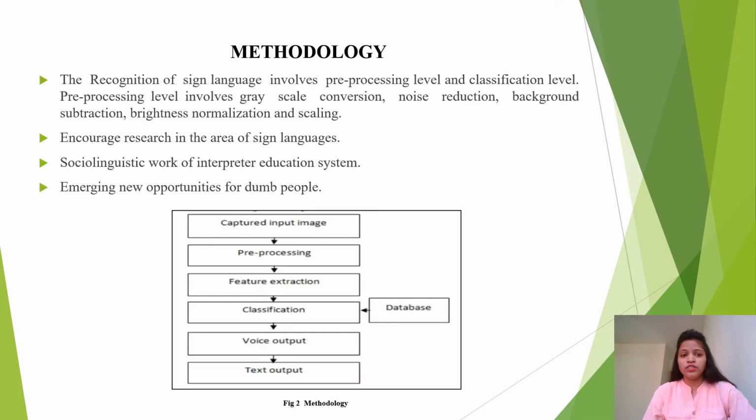This is the methodology. The recognition of sign language involves pre-processing level and classification level. Pre-processing level involves grayscale conversion, noise reduction, background subtraction, that is noise, brightness normalization, and scaling. And what happened with this? It encourages research in the area of sign languages. Social linguists work for interpreter education systems, emerging new opportunities for dumb people.